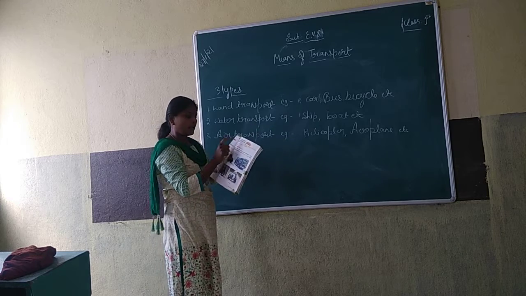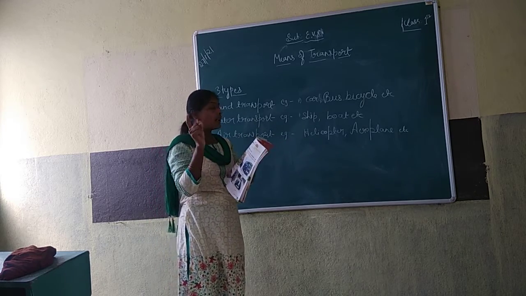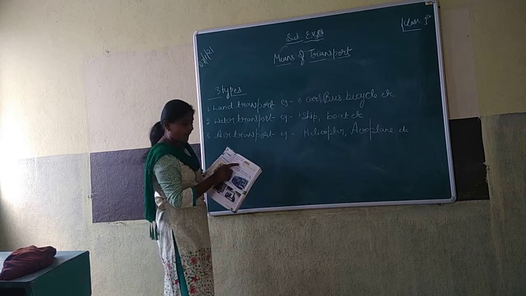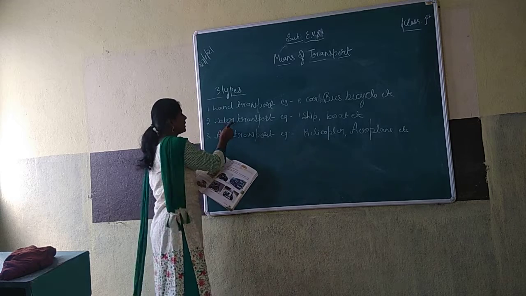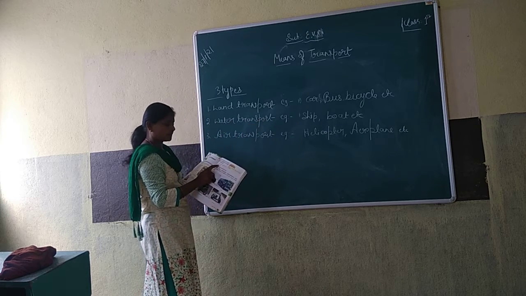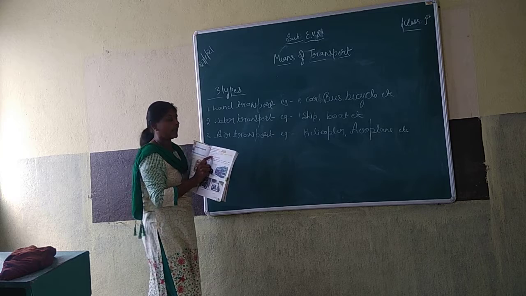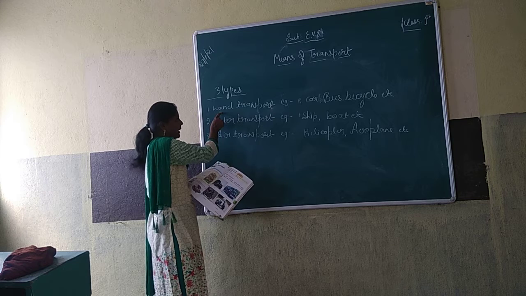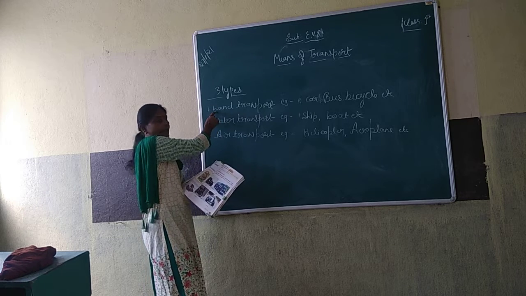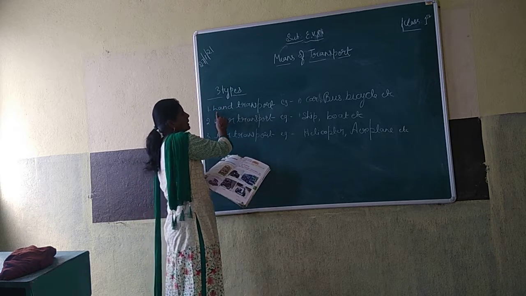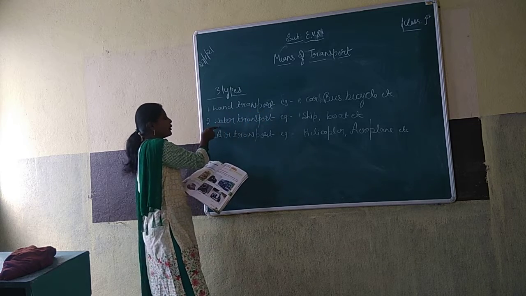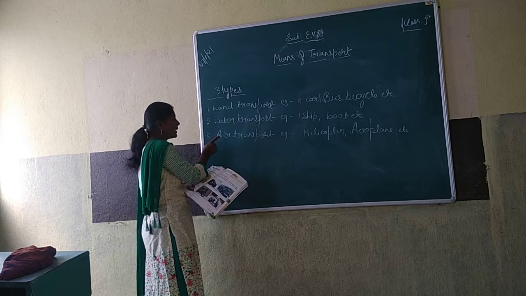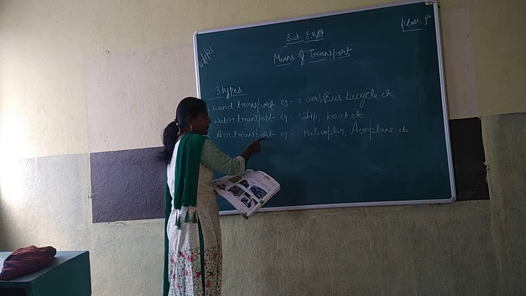Here also they give: they can be used on land, means land transport; in water, water transport; in air, air transport. Vehicles moving on land are called land transport. Vehicles that move in water are called water transport. Vehicles that move in air are called air transport.